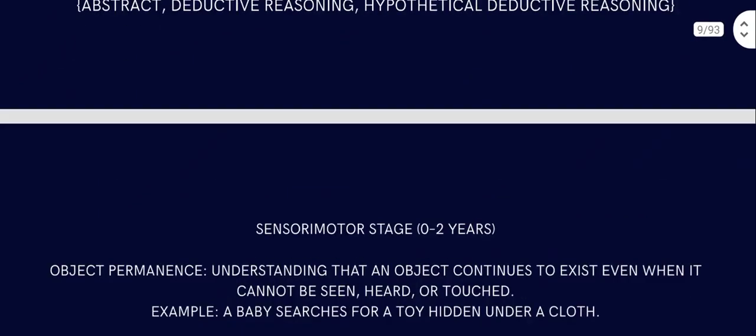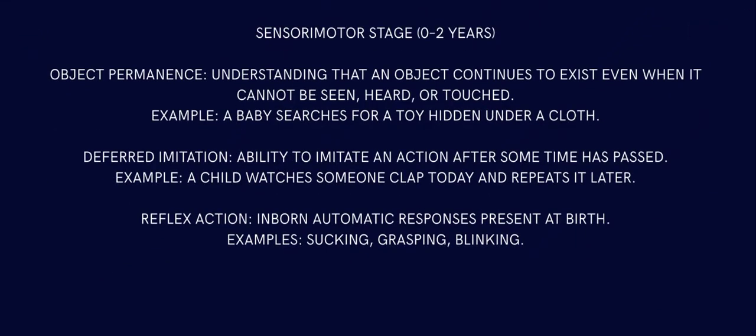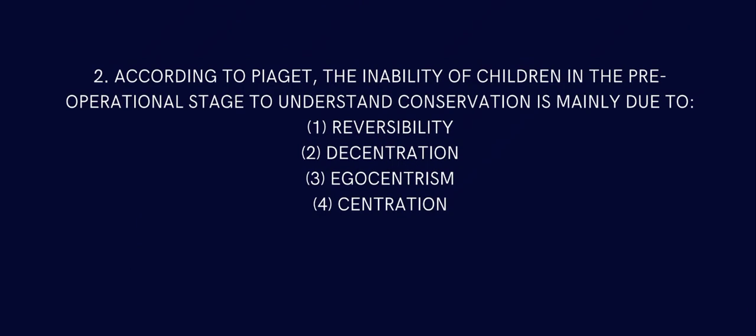So now let's elaborate on what we get in the question, that is centration. Like I said, pre-operational stage and concrete operational, not just operational, because formal operational and pre-operational seem like one thing. So there are sensory motor, pre-operational, concrete operational, and formal operational.